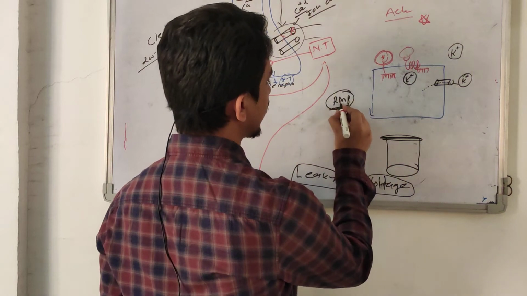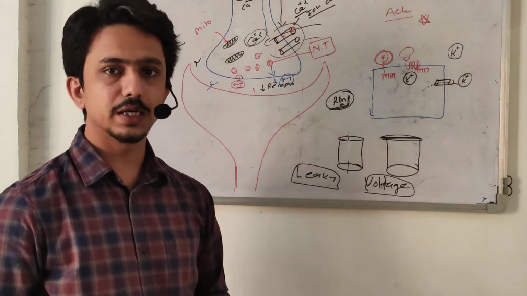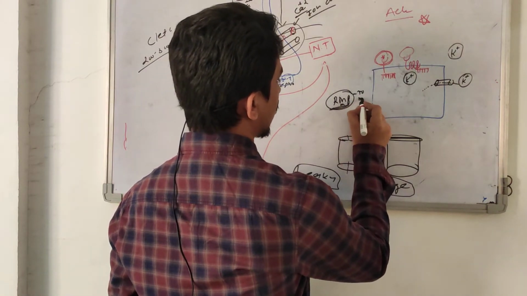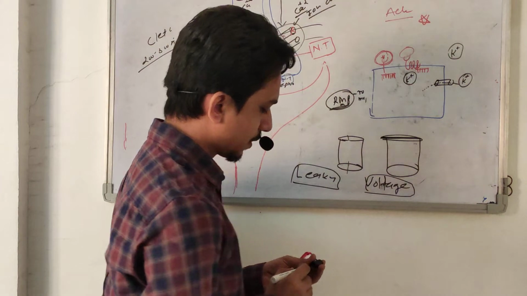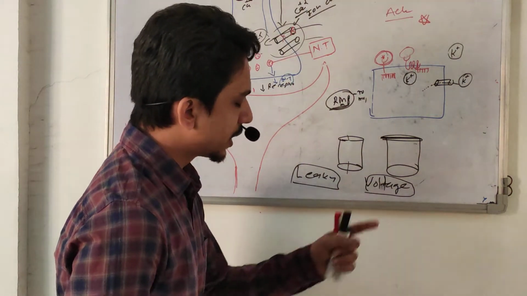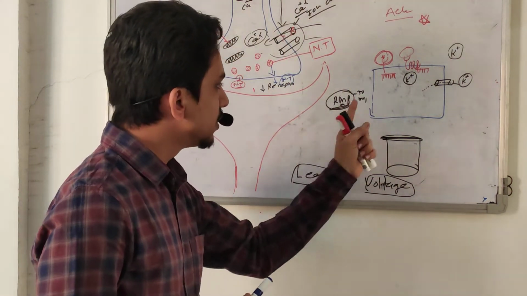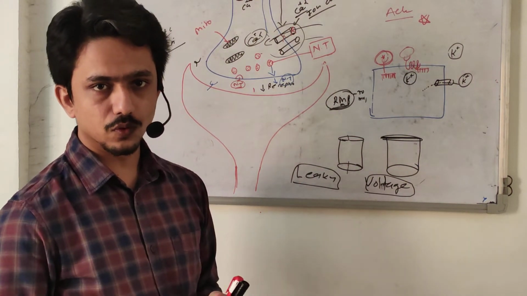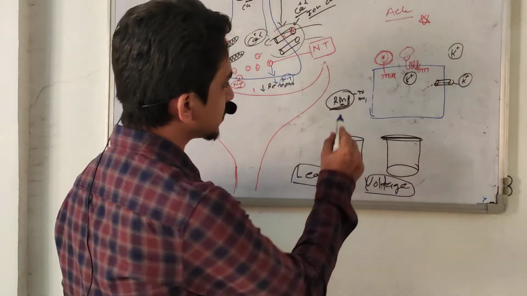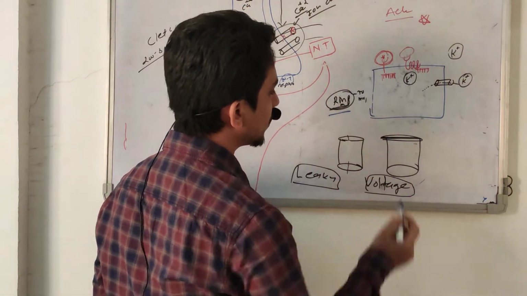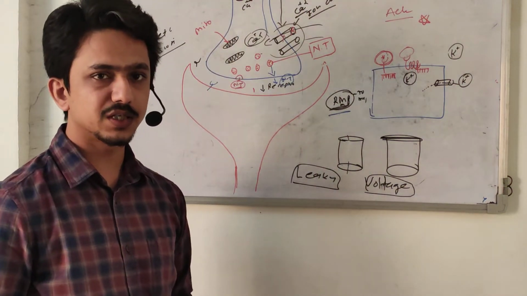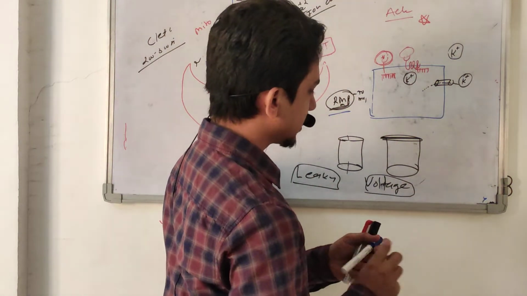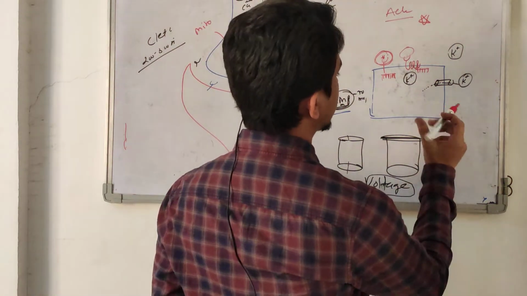In resting condition, it is basically minus 70 millivolts. So voltage gated ion channels operate when they lose the resting membrane potential up to the threshold value, that is, whenever they lose the polarity, that time they are operated. Suppose I draw the ion channel, a voltage gated sodium ion channel.